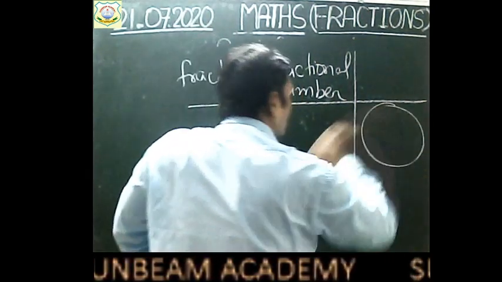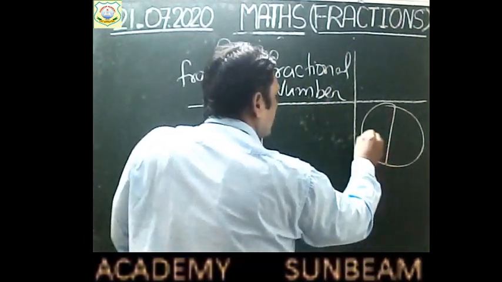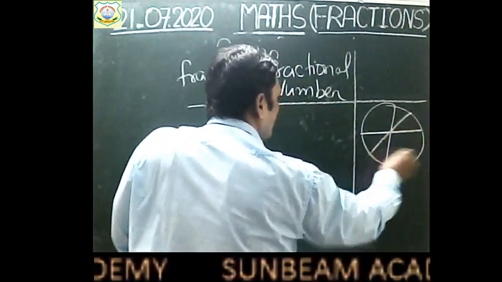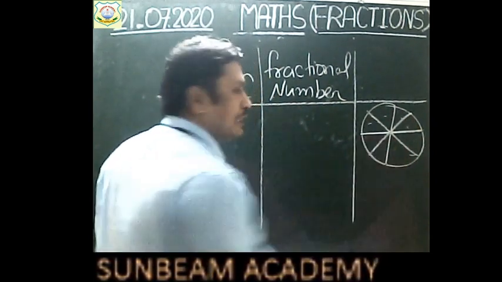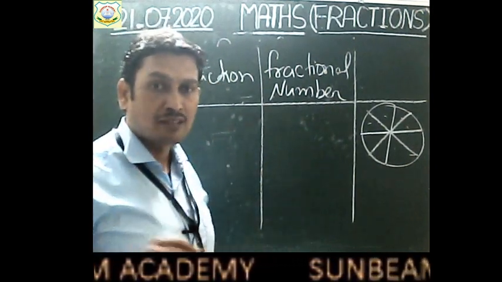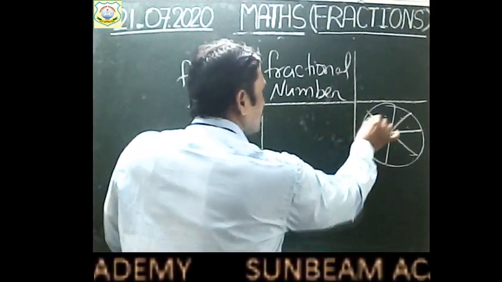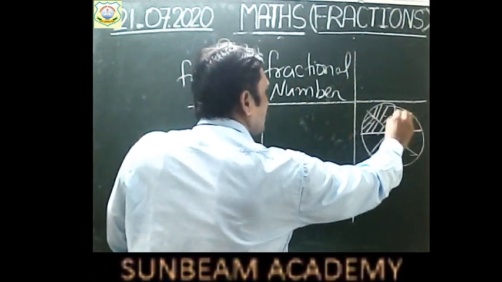Suppose this is a figure, right? And I have divided this figure into 1, 2, 3, 4, 5, 6, 7, 8 partitions, right? And suppose out of these 8 partitions, you have received 1 part, 2 part, and 3 part,